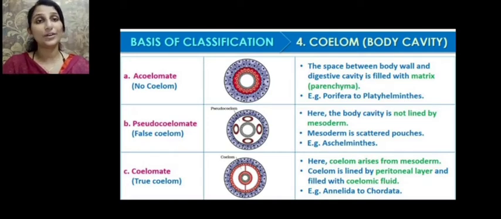The second type of animals based on the nature of coelom is pseudocoelomate. That is, they have a false coelom. In pseudocoelomate, the body cavity is not lined by mesoderm.